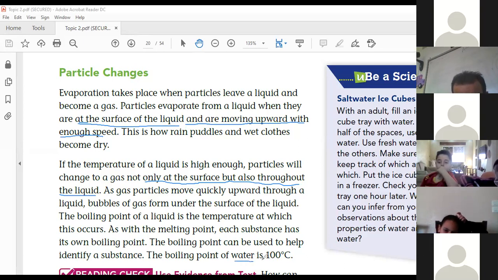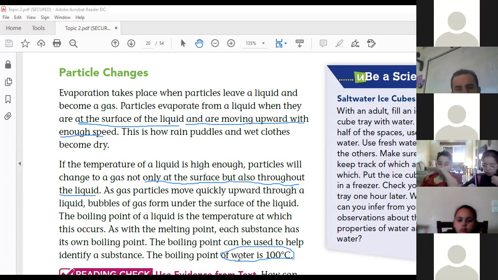For water, what is it? 100 degrees Celsius. By the way, any substance, not only water, has its own boiling point. Of course, for iron, for example, it's very, very high. I don't remember the boiling point of iron, but it's very close to 2000 or more. But for water, it is 100 degrees Celsius.